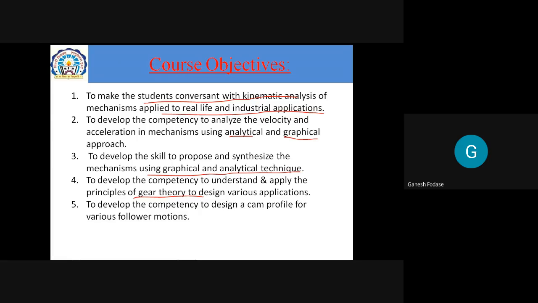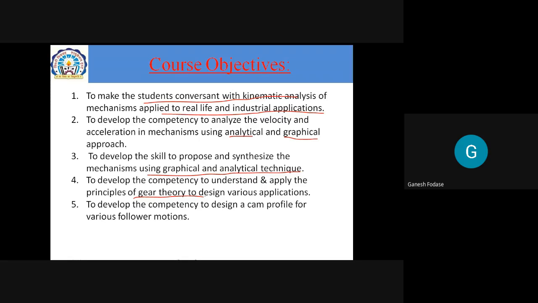And have you heard about the gear train topic? Gear train is one topic in COM. Have you heard about this? Just tell me yes or no. If no, then no problem. It is not like that. If you studied this, then I'm not going to repeat. Whatever is important, I'm going to repeat here also. I'm just checking from your side whether you learned or not.